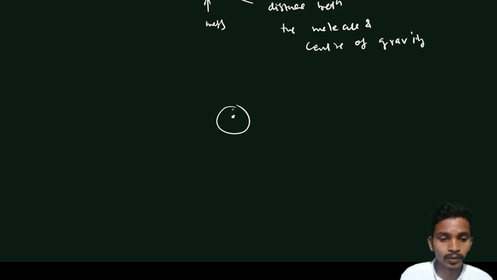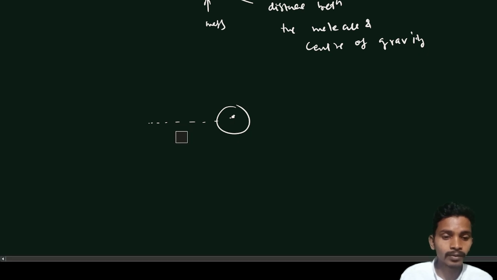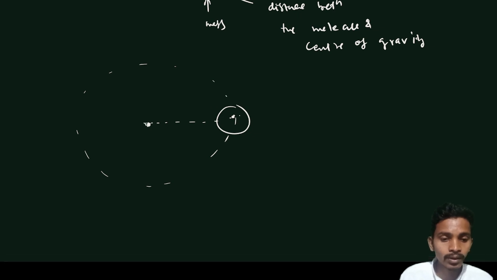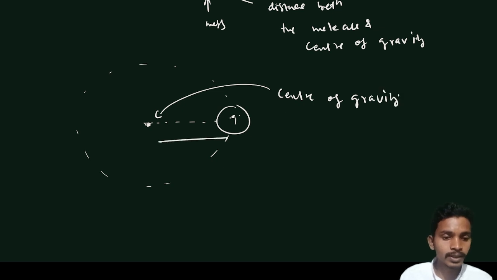If I have one rock, this is one of my rocks, and I rotate it like this, then it rotates about some point. That point is known as the center of mass, sorry, center of gravity, and this distance is called r.